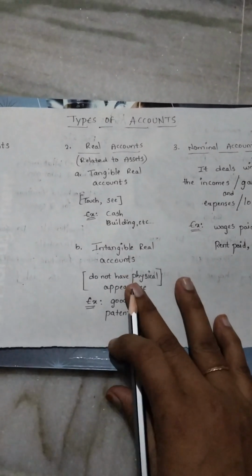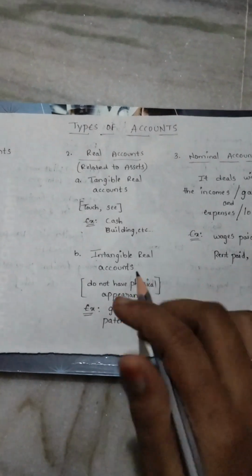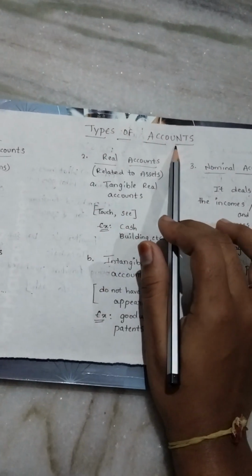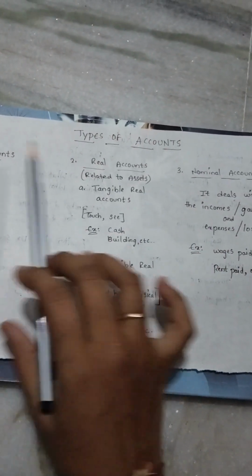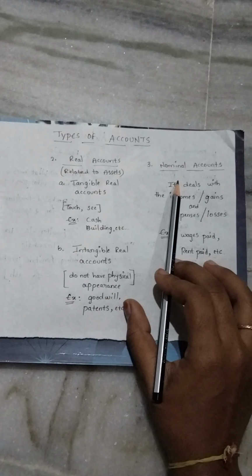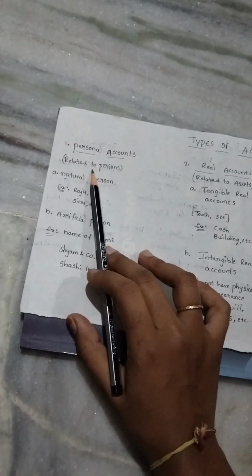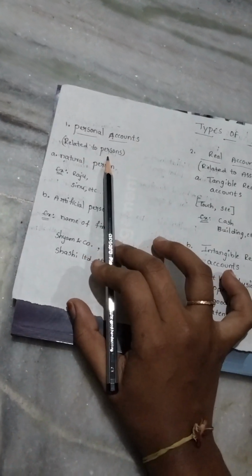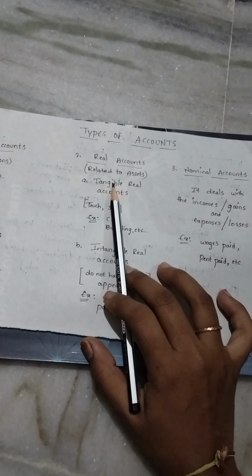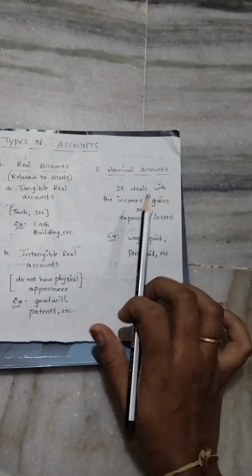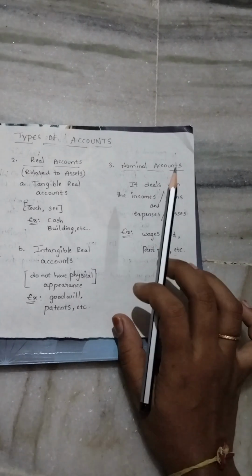Today we are going to discuss an important topic, that is types of accounts. Mainly we have three types of accounts. They are personal account, real account, nominal account. Personal account is related to persons. Real account is related to assets. Nominal account is related to expenses, losses, incomes and gains.